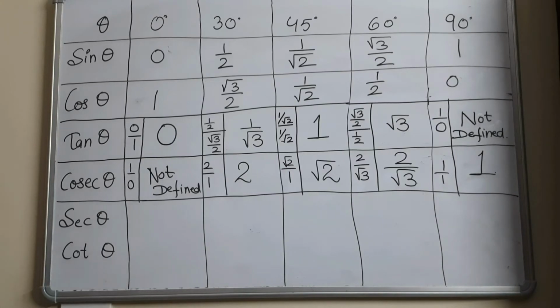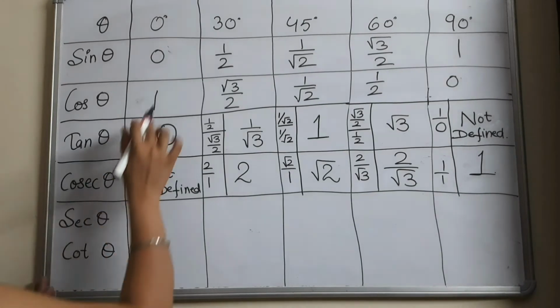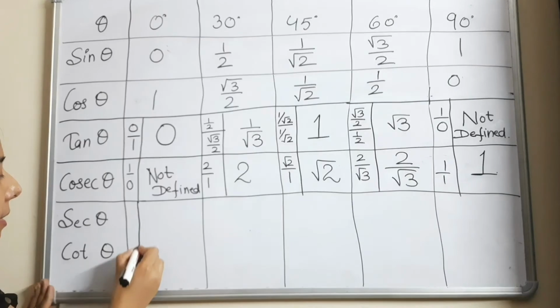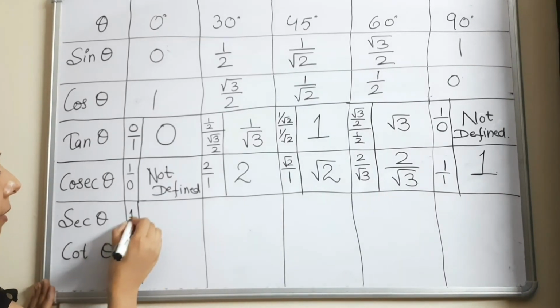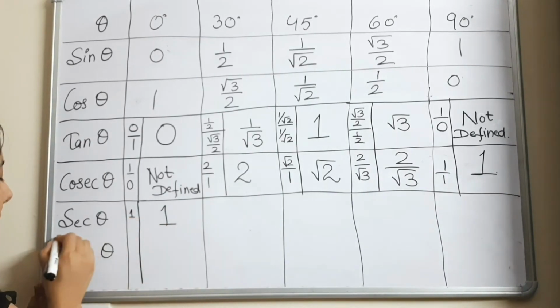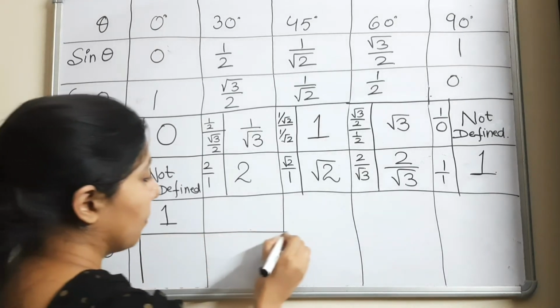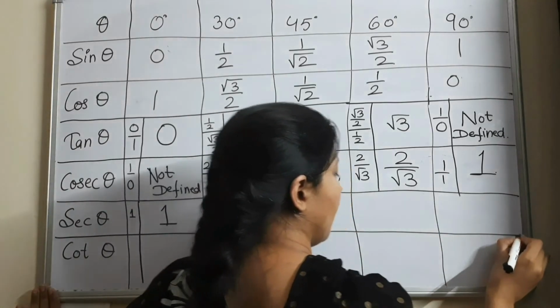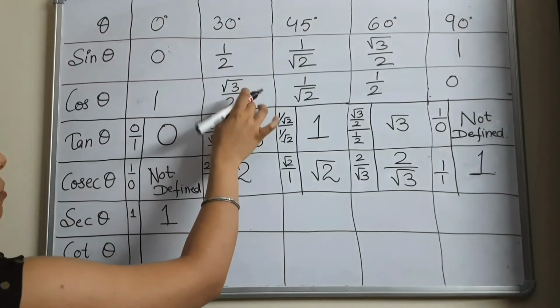Similarly, I told you that secant theta is a reciprocal of what? Secant theta is a reciprocal of cos theta, right? So we will do the reciprocal of cos theta to find the value of secant theta. Let's see how we will be doing. If it is 1, then reciprocal of 1 will be 1. So here will be 1. Next is root 3 by 2.